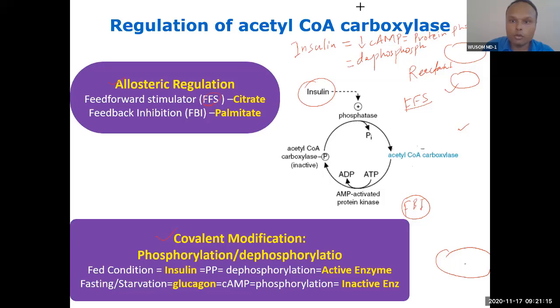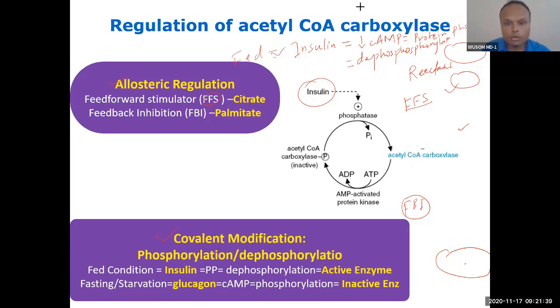This is the father of all formulas in biochemistry, in regulation. If you remember this, you will actually have command on almost all the regulation of pathways, this phosphorylation, dephosphorylation. So insulin is this, the opposite is glucagon. Insulin means well-fed condition. So this is the formula you can use here. Insulin will do dephosphorylation and will activate, because this is the pathway active in fed condition.